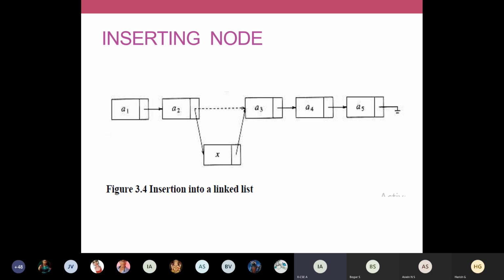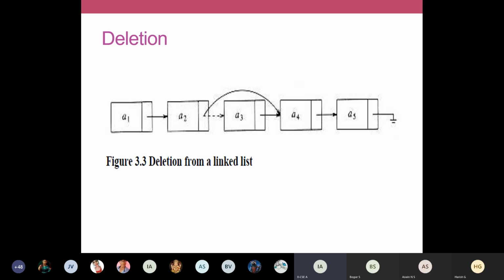That's all. So only 2 assignments are needed. In a program, we'll write assignment statements, is it not? A is equal to, B is equal to, like that. Only 2 assignments you're going to do to note down these values. These 2 assignments will be useful to insert a new node into your linked list. Just 2 tasks are enough. And in deletion, this also we saw in the last class. For insertion we did 2 tasks. Whatever be the size of your linked list, we are going to do only 2 steps to insert a new element. Similarly, whatever be the size of your linked list, we are going to do only one task to remove the node from your linked list.